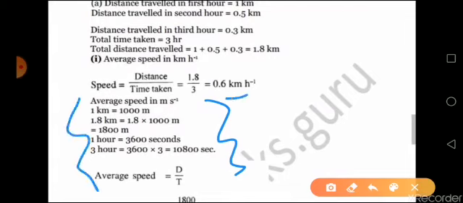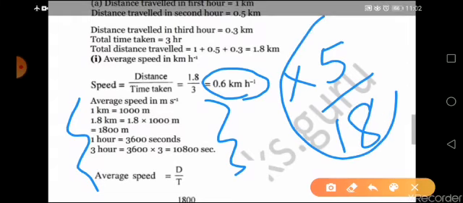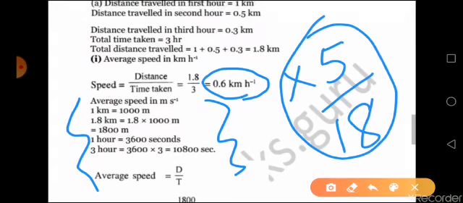What you can do is, as we have already discussed when we learned the chapter motion, how to convert from kilometer per hour to meter per second and vice versa. To convert from kilometer per hour to meter per second, you just have to multiply the answer by 5 by 18. So in one step you can calculate the answer like this. No need for solving this much. Directly you can find out the answer for the second part, that is, to convert it to meter per second. Just multiply it by 5 by 18.